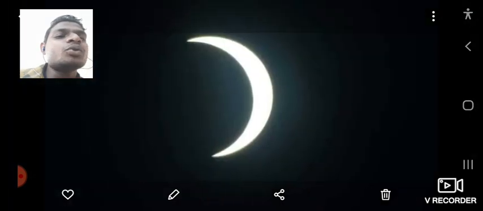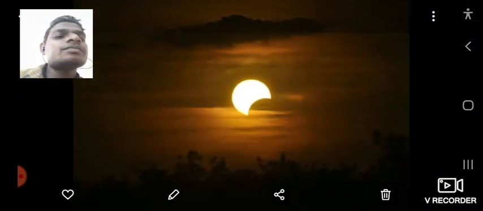Just see, this is the moon, in different positions. It reflects the light of the sun. It appears at different positions and in different shapes at different times.